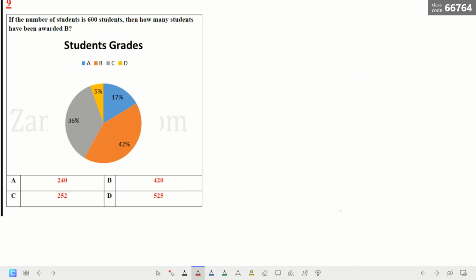Now this question here, if the number of students is 600, then how many students have been awarded B? You know that B is 42 here. It's 42%. That means I have to multiply 42% times 600.